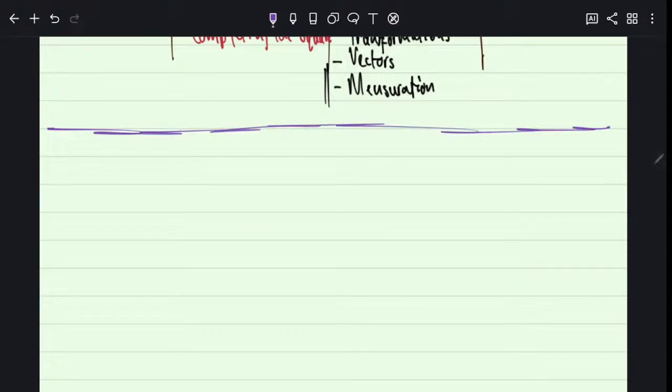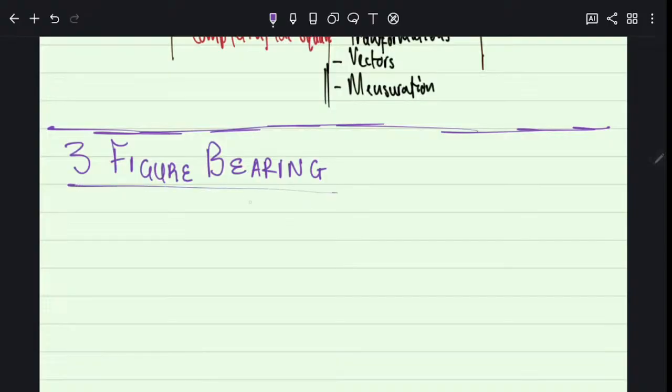All right. So, right, we are working on this thing called bearing. And I want you to know that it is also called 3-figure bearing. Do you hear me? What is it called? 3-figure bearing. Right. Let me explain something to do with this chapter so that you know where it's hard, and we do a lot of questions, then I give you those to try.